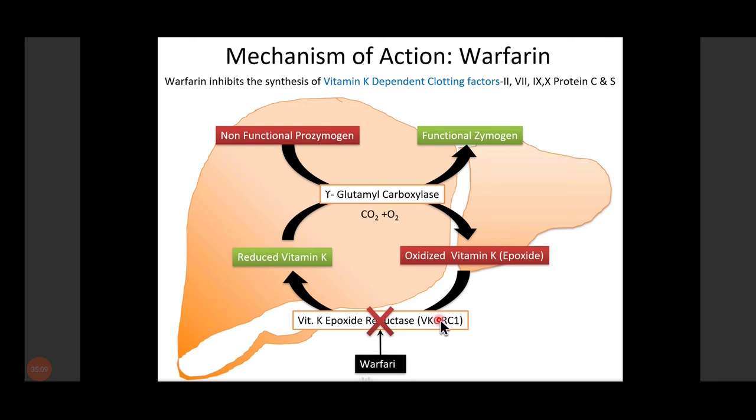What does warfarin do? Warfarin inhibits this vitamin K epoxide reductase, as a result of which there is no formation of reduced vitamin K. If there is no reduced vitamin K, no further activation of the clotting factors occurs. Is it clear?